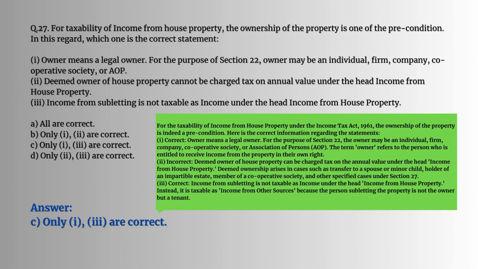Deemed owner of house property can be charged tax on the annual value under the head income from house property. Deemed ownership arises in cases such as transfer to a spouse or minor child, holder of an impartible estate, member of cooperative society and other specified cases under section 27. 3. Income from subletting is not taxable as income under the head income from house property. Instead, it is taxable as income from other sources because the person subletting the property is not the owner but a tenant. So the answer would be C, 1, 3 are correct.